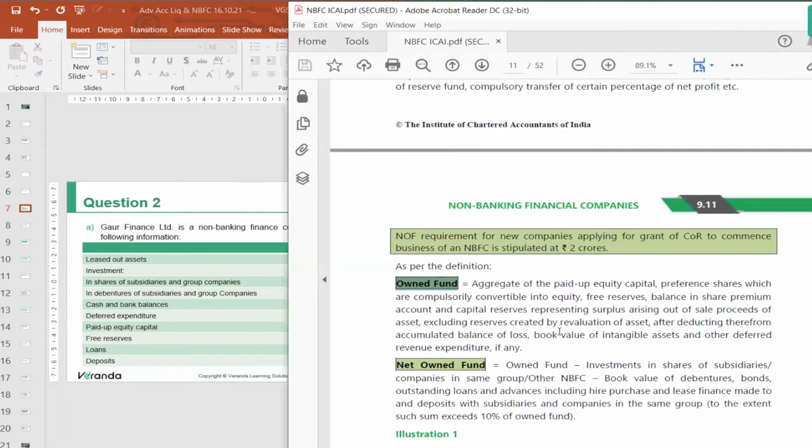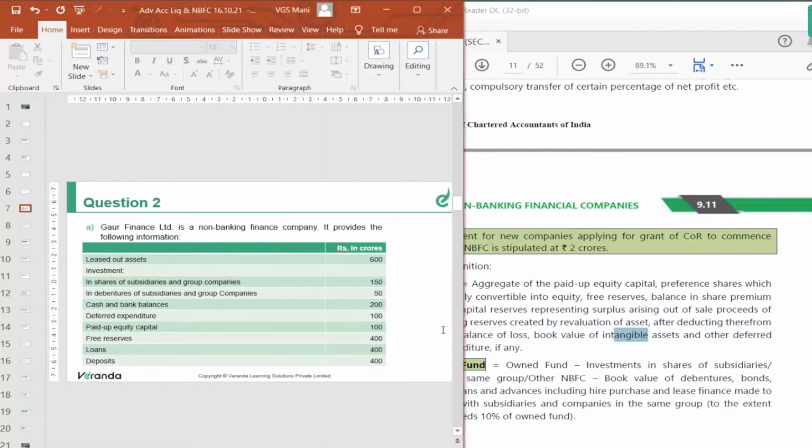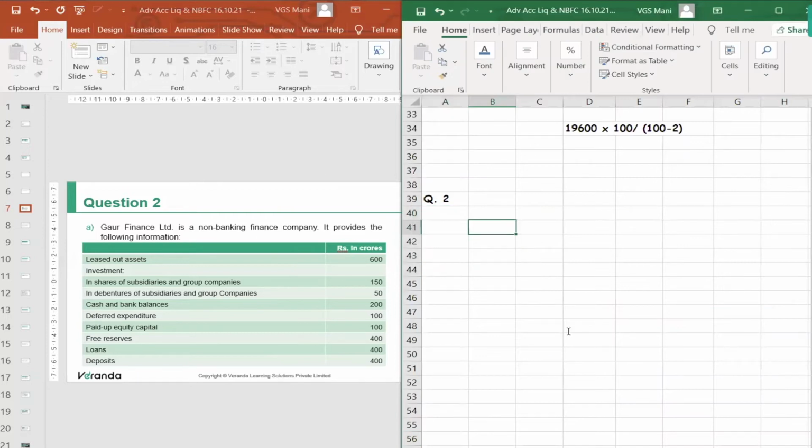Owned fund is nothing but the total of paid up capital, preference shares, equity capital, preference capital, free reserves, capital reserves, excluding revaluation reserve. Then you need to deduct any accumulated loss, intangible assets, and deferred revenue expenditure.